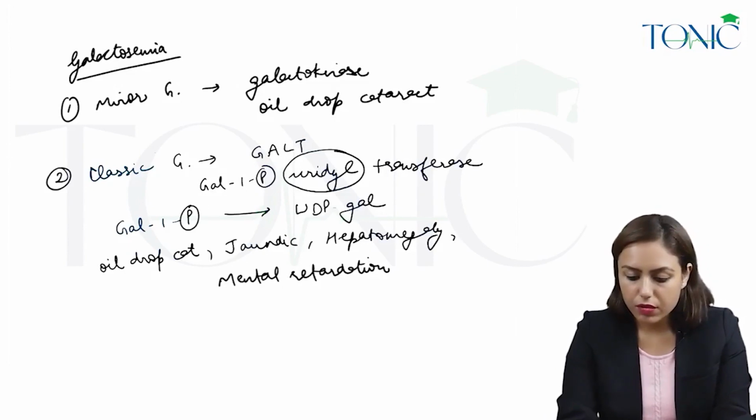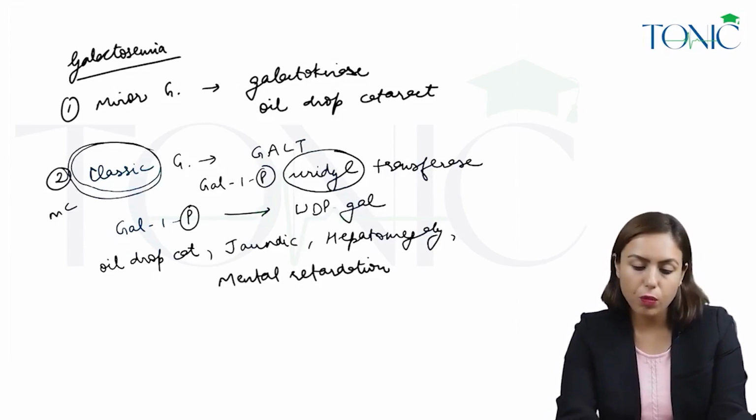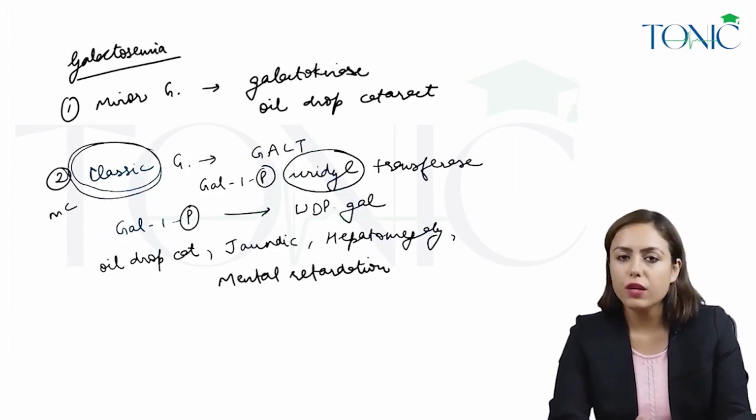Whenever the word classic is written for any disease, it means that is the most common type of that disease. So if galactosemia is written somewhere and it is not mentioned whether it is minor or classic, then obviously you consider it the classic type.